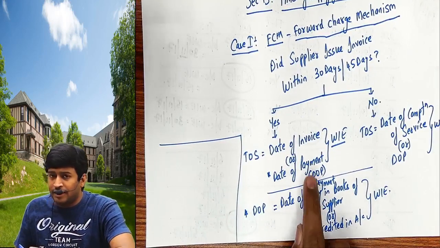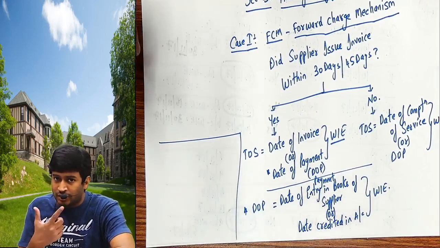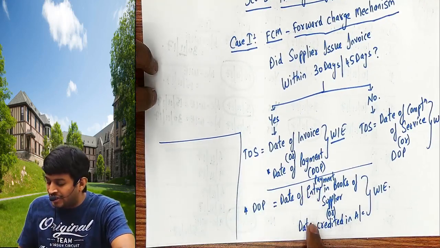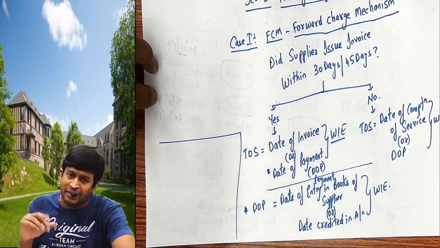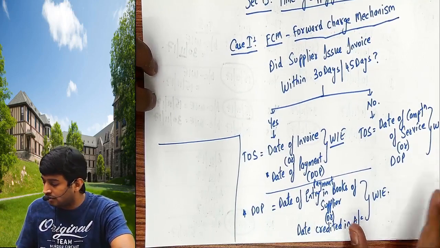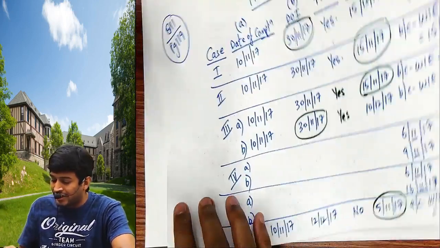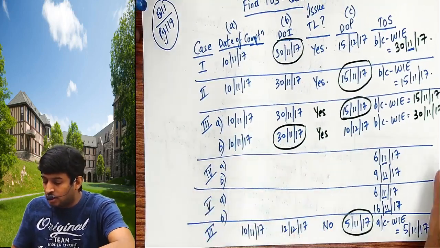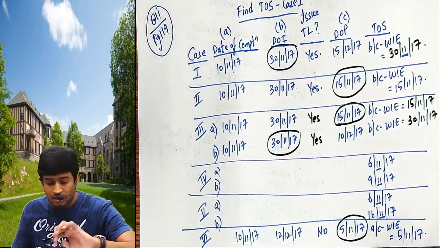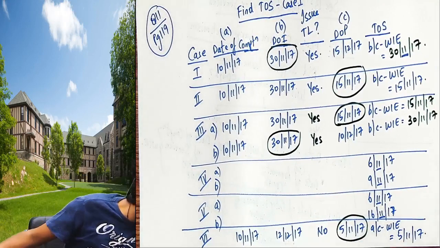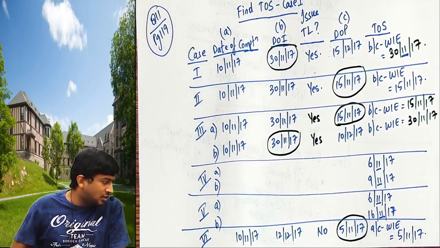Date of payment: if 2 dates are given, I'll tell you later on when the 2 dates will be given, then we'll take these 2. If only one date is given, take that date only. When 2 dates are given, I'll tell you later. Now do that 7th and 8th part quickly. Under question number 11, page 119. Start doing.